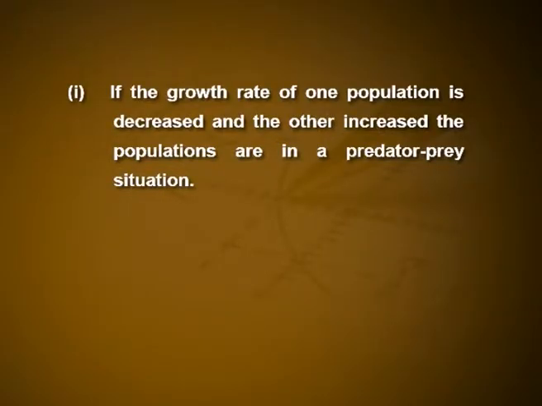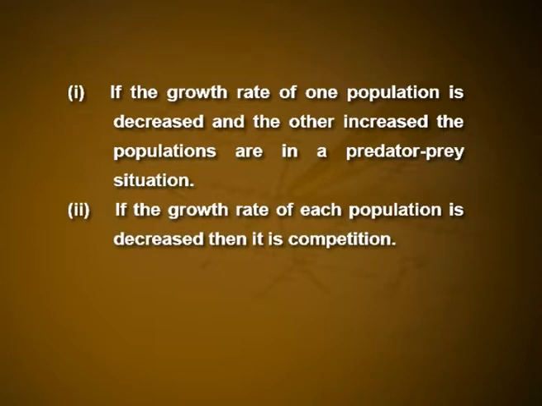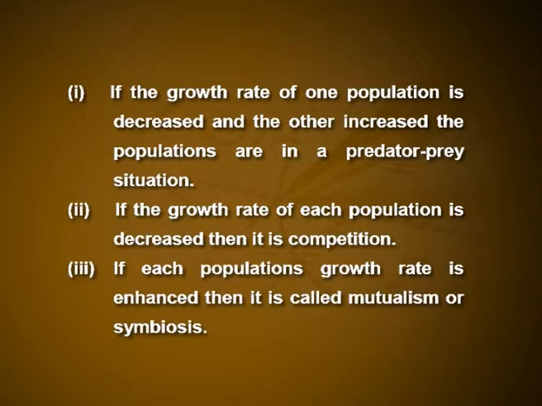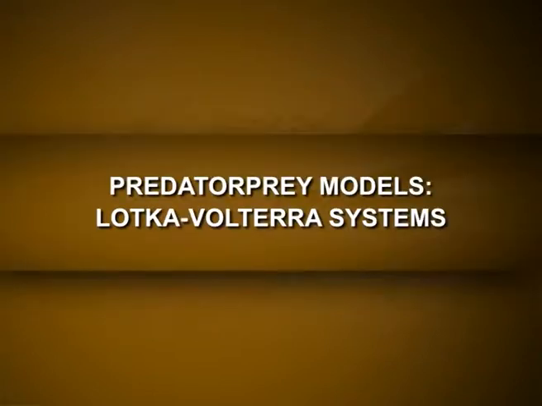There are three main types of interaction. First one, if the growth rate of one population is decreased and the other increased, the populations are in a predator-prey situation. Second one, if the growth rate of each population is decreased, then it is competition. And third one, if each population growth rate is enhanced, then it is called mutualism or symbiosis.